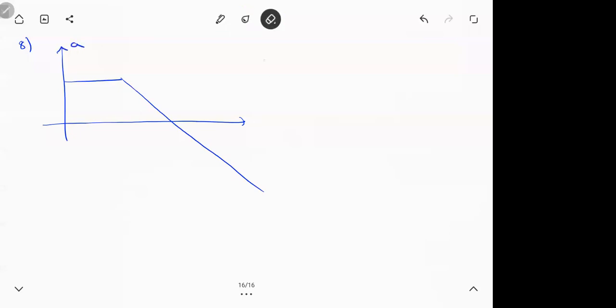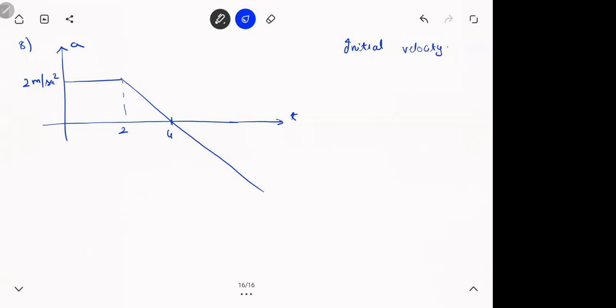This is an a-t graph. This is 2. This is also 2. This is 4. So the question is, you have initial velocity of 2 meters per second. First question: find velocity at the time t equal to 2, t equal to 4, and t equal to 10. Second question: find the time when velocity is 0.